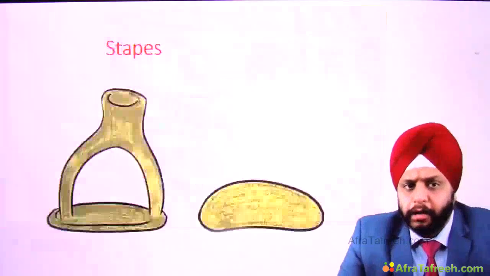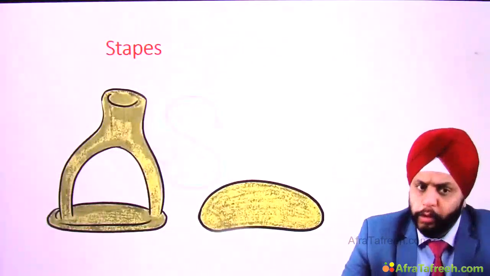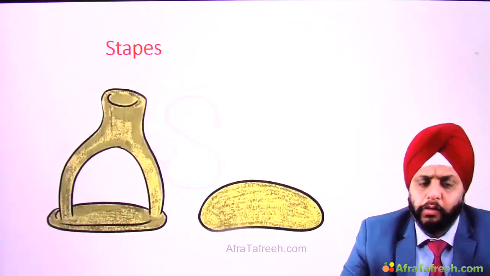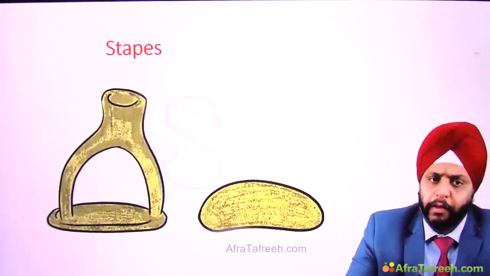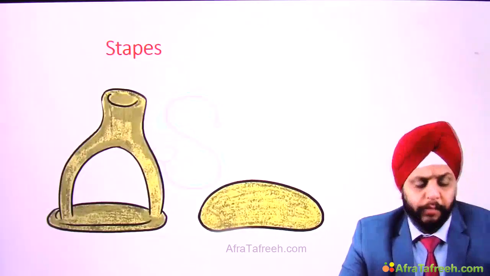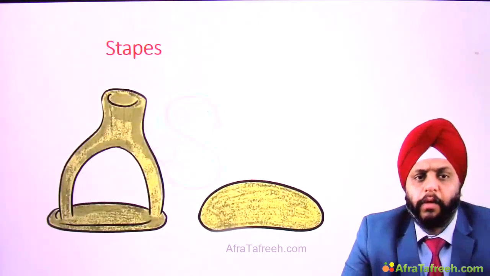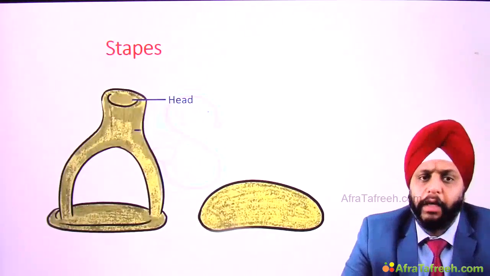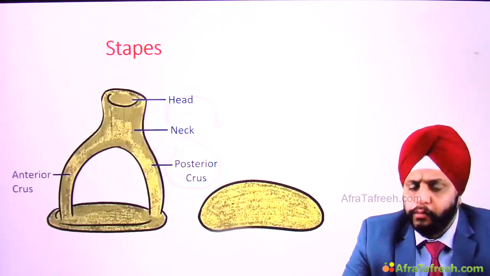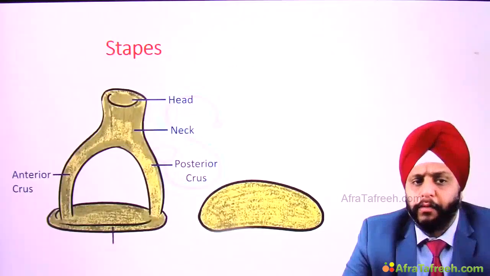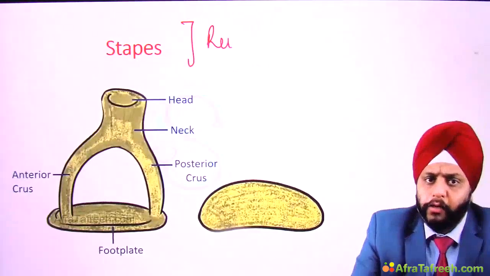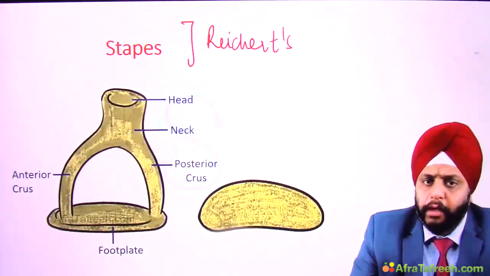Now let's look at the stapes bone first before we go ahead. We'll talk a little bit about the stapes. It's a unique bone in the body, looks like a stirrup where we place our foot while riding a horse. This is the smallest bone in the body. What are the parts of the stapes? Number one, we have the head. Below the head we have a small neck. Below the neck there are two crura, anterior crus and posterior crus. And then finally we have the footplate. This stapes we have discussed is formed by Reichert's cartilage, that is the second arch.